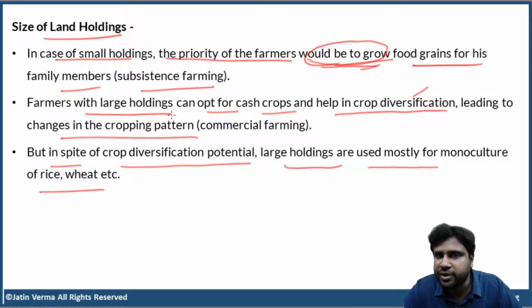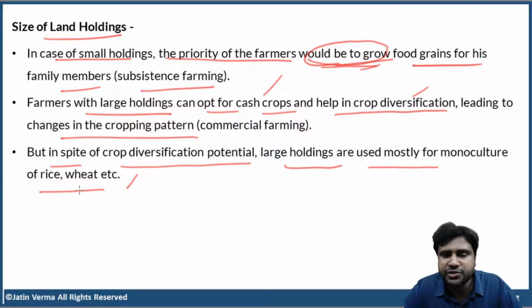In large holdings, there is a very good potential for crop diversification and cultivation of cash crops on a large scale, but the farmers do not do that. In spite of crop diversification potential, large holdings are used mostly for monoculture of rice and wheat. This is one of the major issues in Indian agriculture.